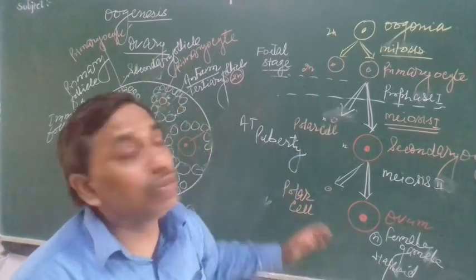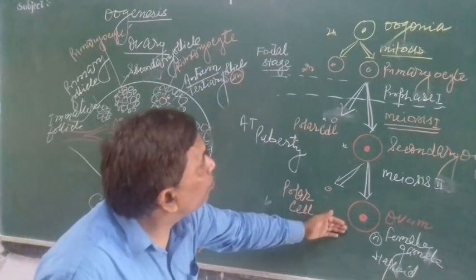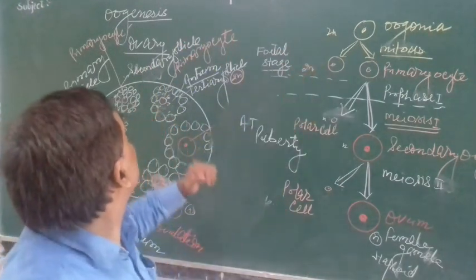So this is all about the development of the ovum from oogonia. This is called oogenesis.